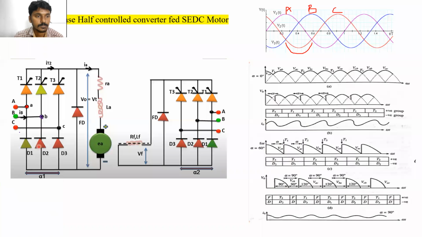In which direction is the current flowing? When T1 and D3 are turned on, the current flows through T1, through the load circuit, through the motor, and through D3, and it will exit to the C phase. This is the path for the current when T1 and D3 are turned on.